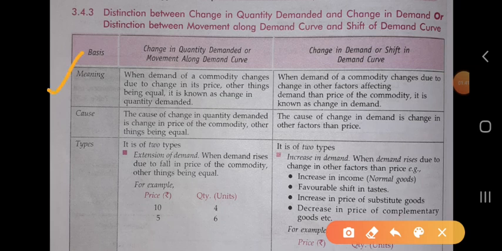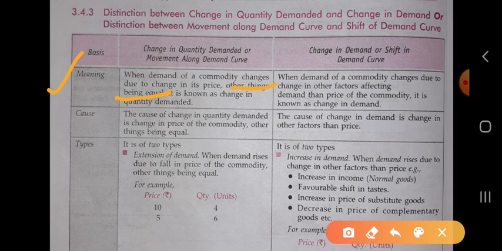We will differentiate the two of them on the basis of different points. The first basis is the meaning. When the demand of a commodity changes due to change in its price, other things being equal, it is known as the change in quantity demanded. As we already know, whenever we study the relation between the demand of the commodity and the price of the commodity, demand is changed due to change in price, and we have taken other things remaining constant, so it is called the change in quantity demanded.